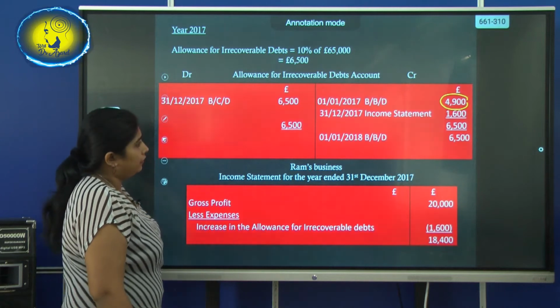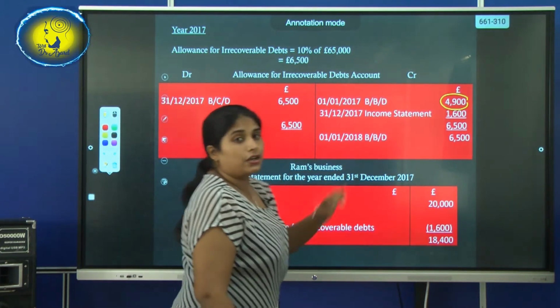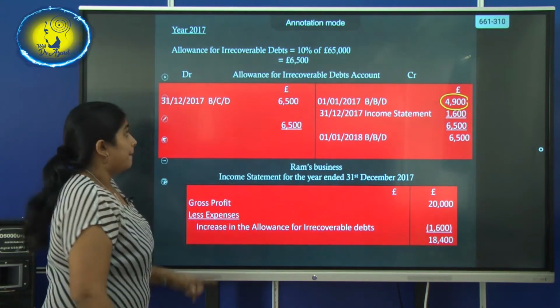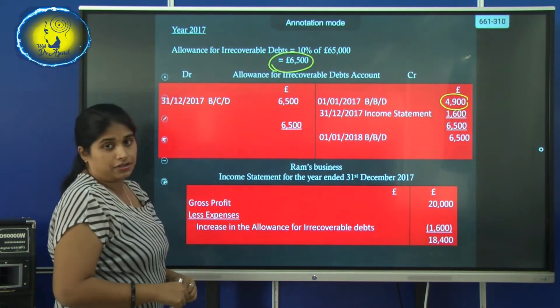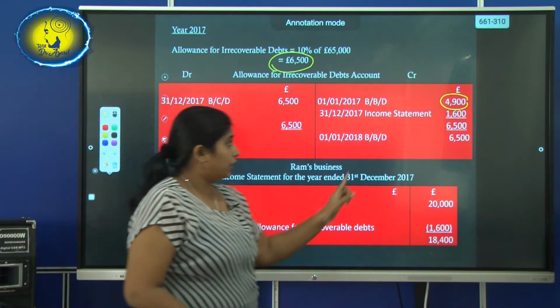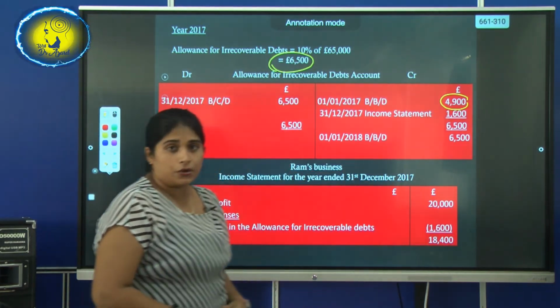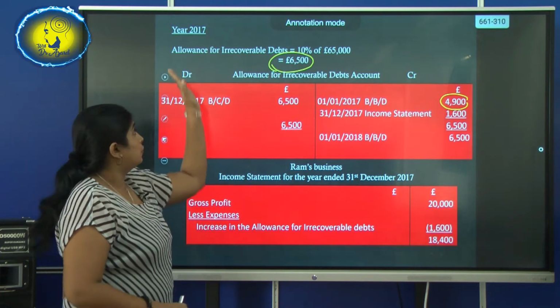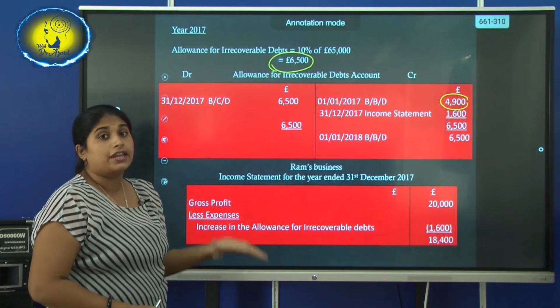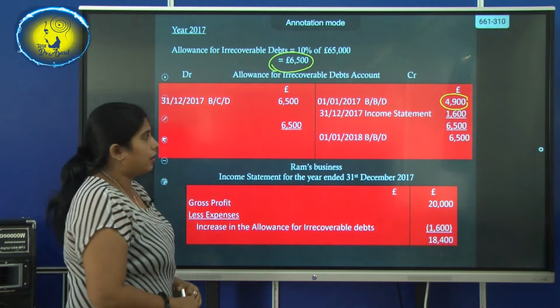Now what has happened? Already we have allocated 4,900, but this year it has increased to 6,500. So what do you have to do? Already you have allocated 4,900, but it should be increased. So in 2017 you have an increase in the allowance for recoverable debts.